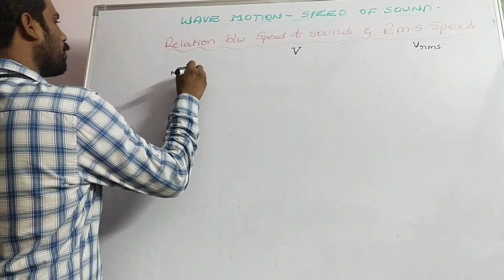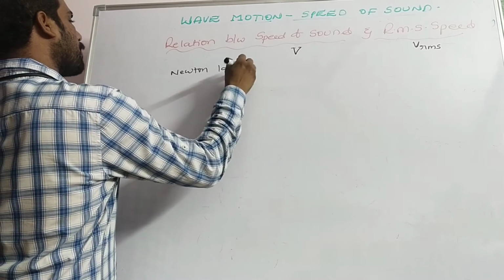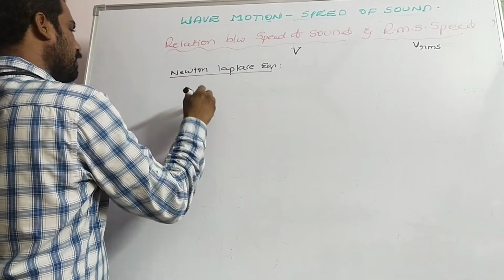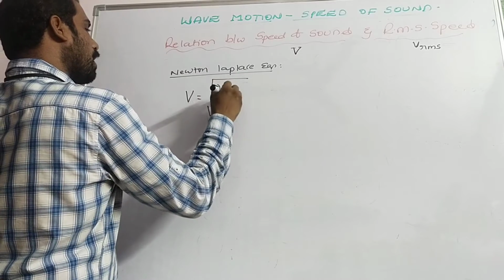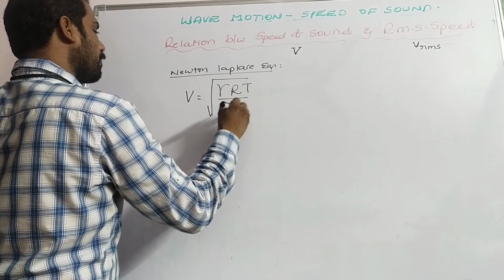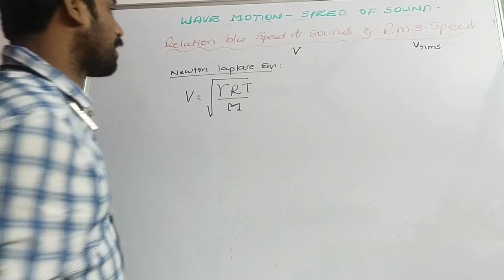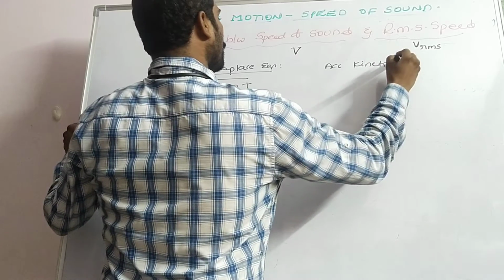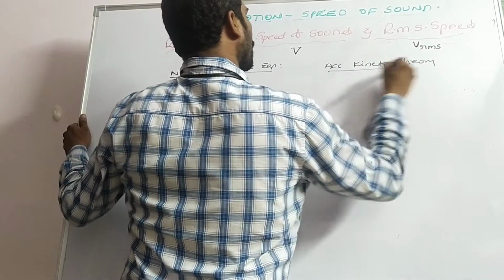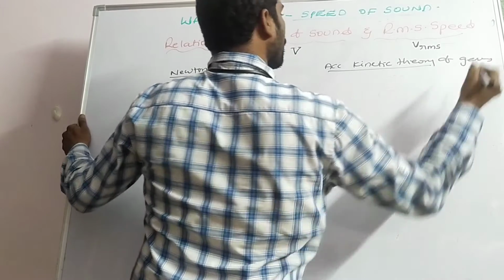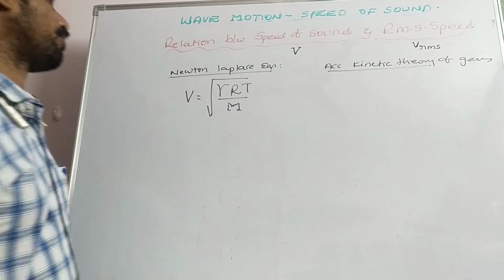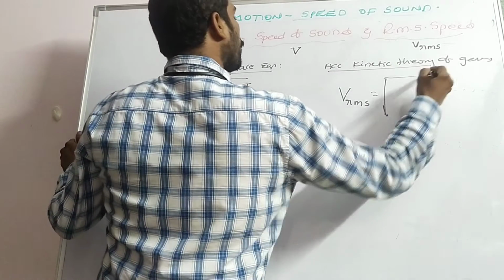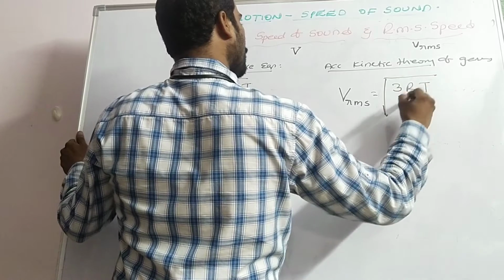According to the Newton Laplace equation, V is equal to root of gamma RT by M. But you know, according to the kinetic theory of gases, from the first year 14th chapter, VRMS is equal to root of 3RT by M.